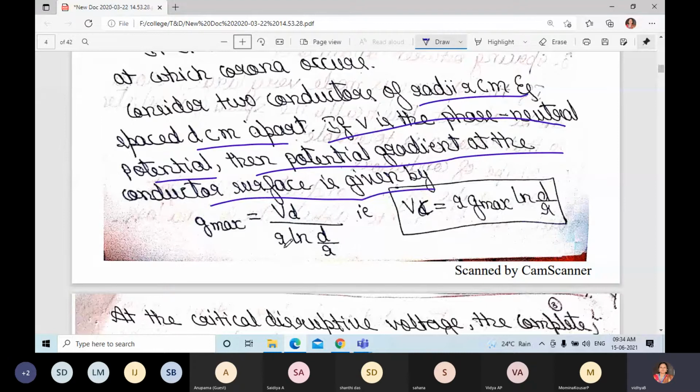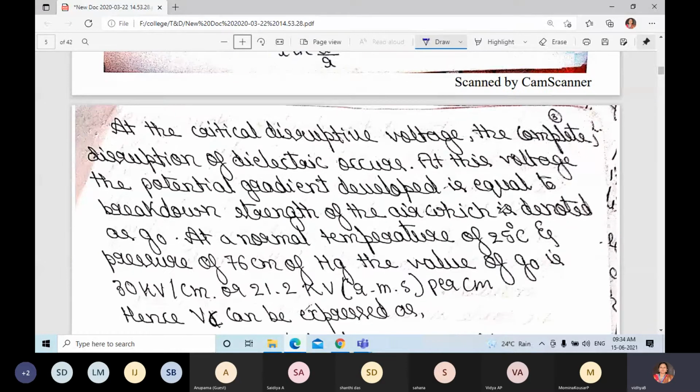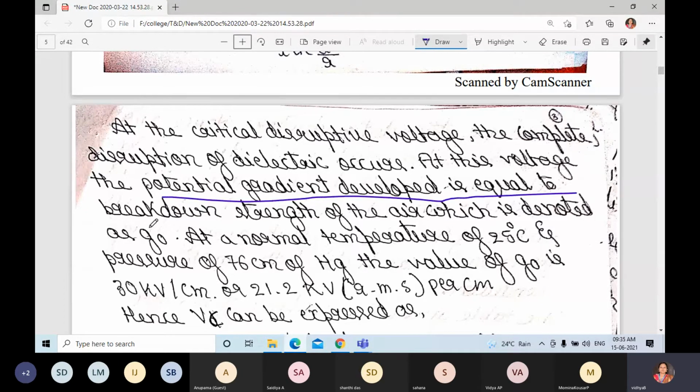What is the g max here? g max is equal to V divided by r ln d by r. At the critical disruptive voltage, that is Vc, the complete disruption of the dielectric occurs. At this voltage, the potential gradient developed is equal to the breakdown strength of the air, which is denoted as g naught.